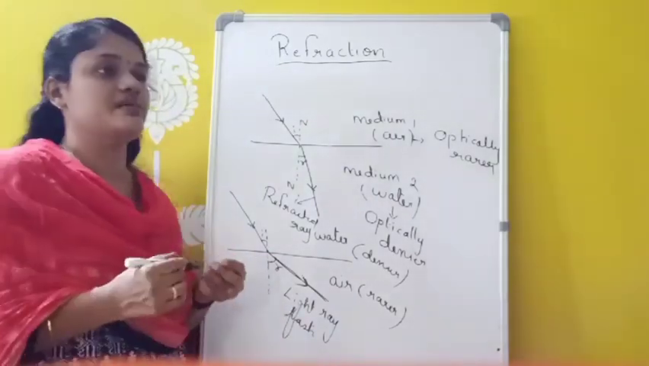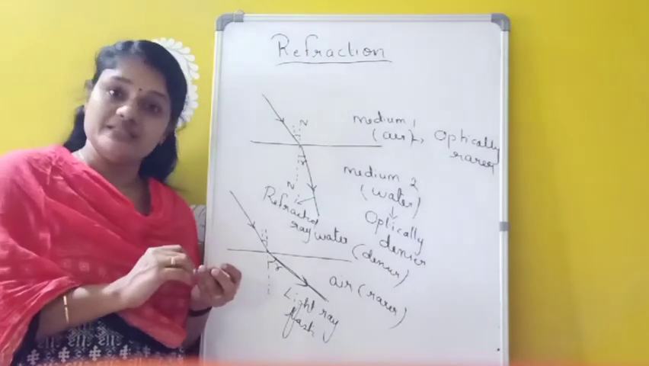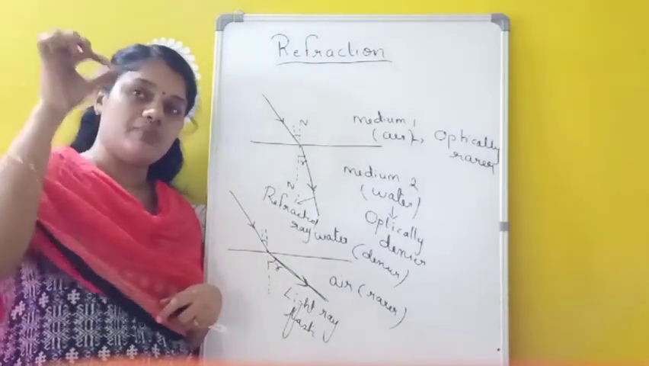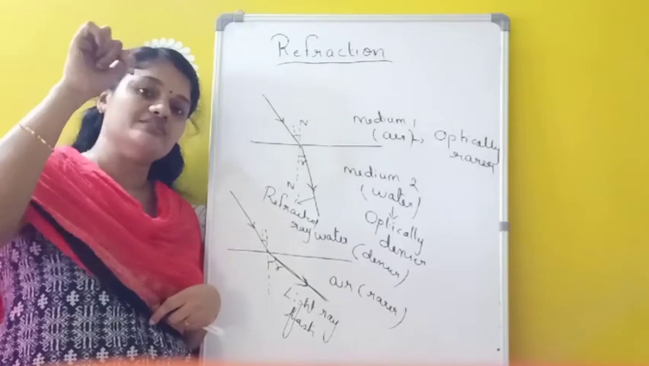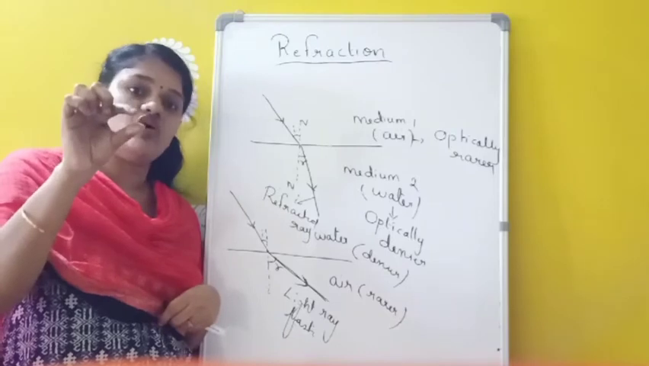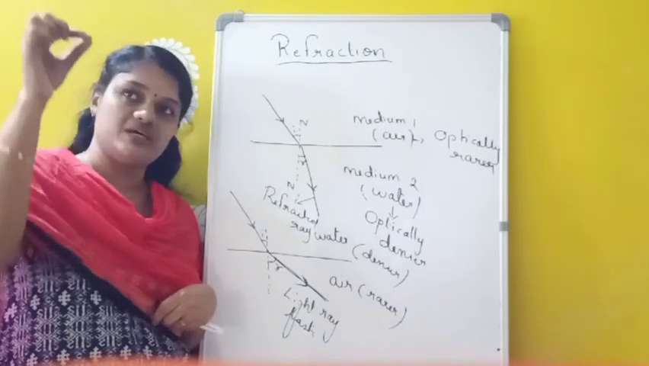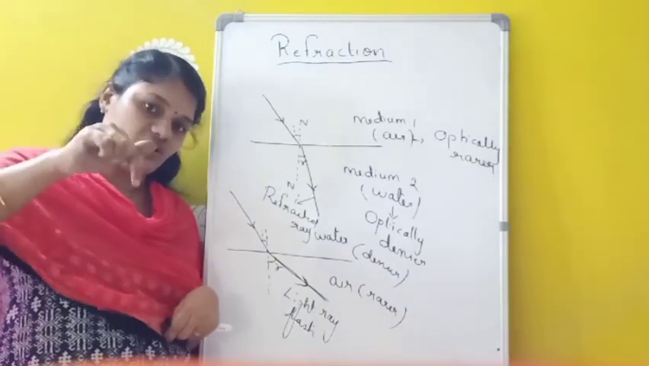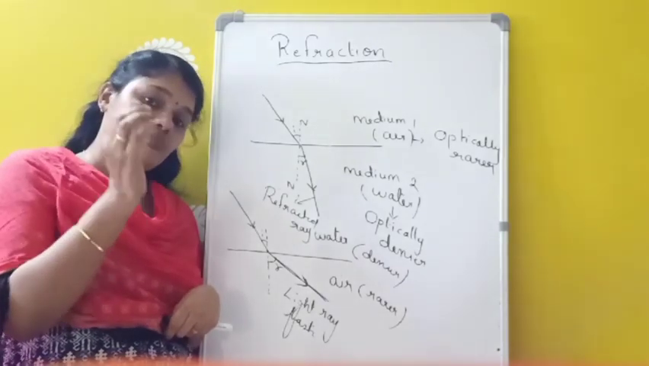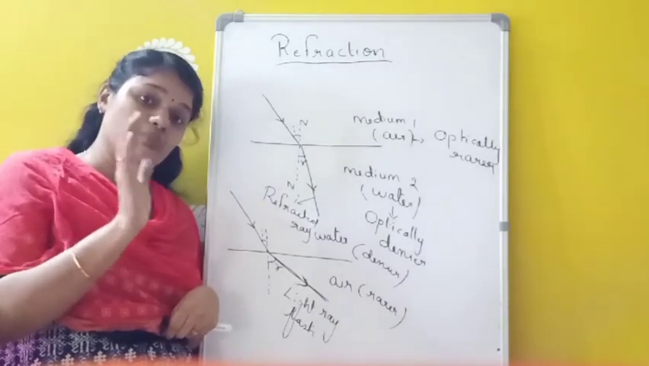And one best example is when we place a pencil inside a beaker containing water. Suppose this pencil is partially immersed in water, and we can see that the part of the pencil inside water appears to be bent. But actually this pencil is not bent.